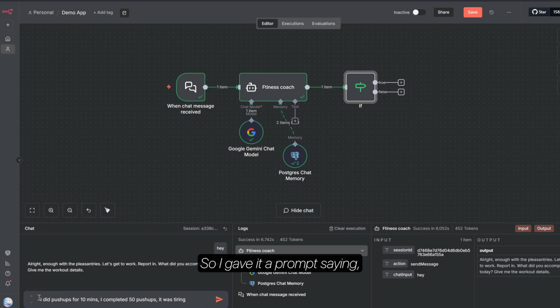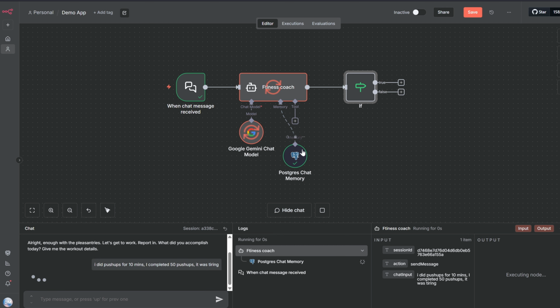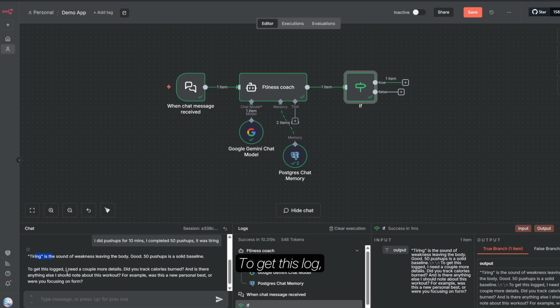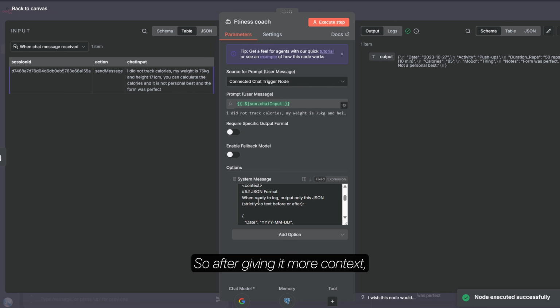So I gave it a prompt saying I did push-ups for 10 minutes. I completed 50 push-ups and it was tiring. So I gave it a fitness log and let's see what it comes back with. To get this log, I need a couple more details. So after giving it more context, this is what it gave. It has given me a JSON format.